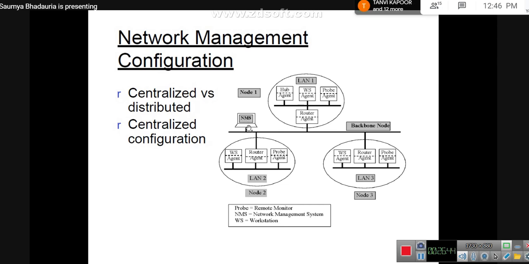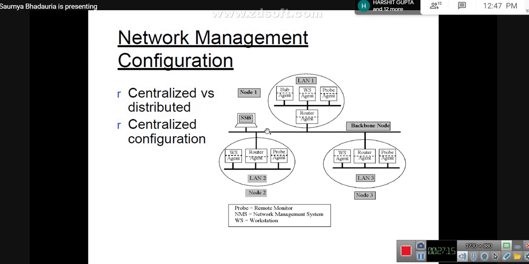Your server monitors all of the LANs with which it is connected. Your server also keeps track of the resources which are being used by all of these particular nodes. And your server is itself the only unit which gives access to certain shared resources within these nodes, node 1, node 2 and node 3.